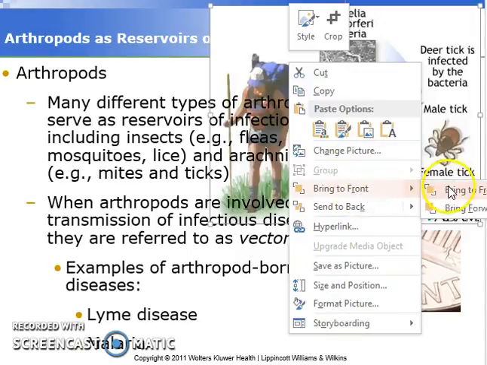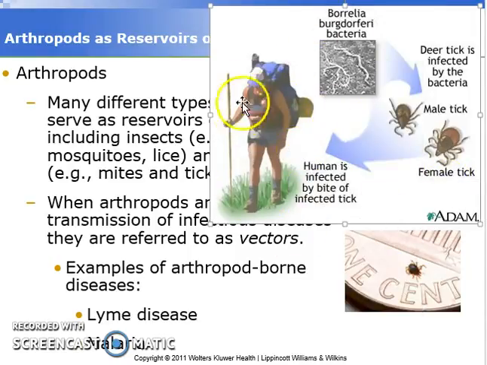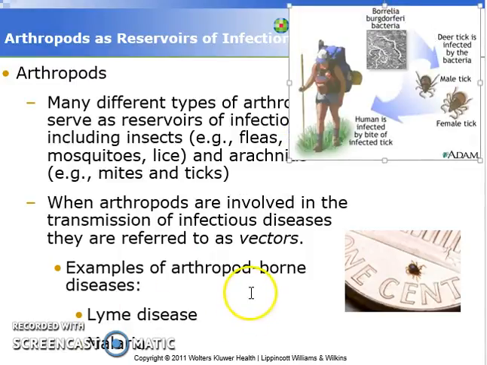And I'm going to bring this to the front. There we go. So the chain of infection of the tick, which we outlined earlier in terms of transmission of the disease known as Lyme disease, occurs because of this Borrelia burgdorferi bacteria that resides in the gut of these ticks. And so once these ticks are infected with the bacterial organism, they can pass it through their saliva into a newly infected host after biting them. So that's how Lyme disease is spread.